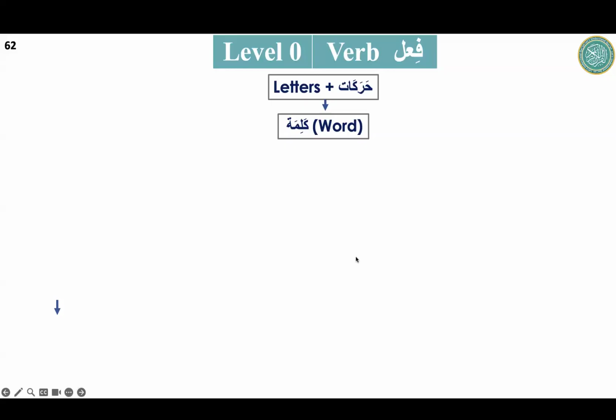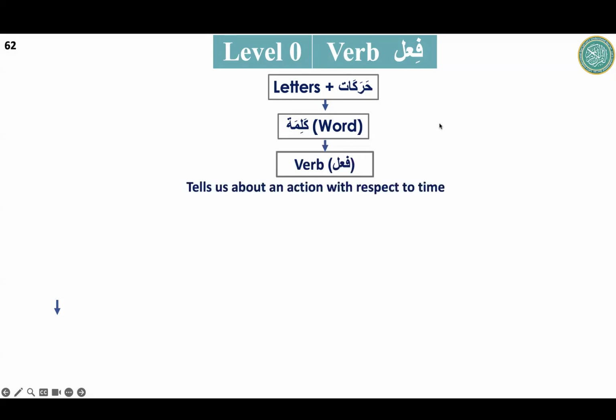What is verb, how it is used in Quran or in Arabic Quranic grammar, how we will group it into different categories, and then we will see one verb and make multiple verbs from one word of verb. And we all know that the verb basically tells us about an action. Noun is just a name of a place, thing, object. And preposition is just used to complete the sentence. But what is the action? In every verse there is the action. Action is the most important thing for any sentence.